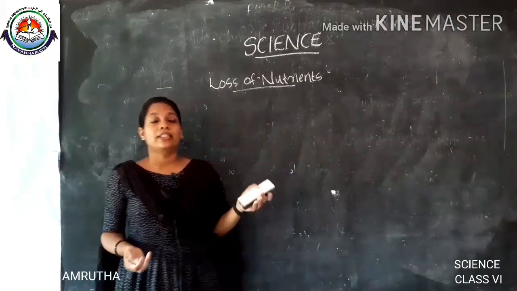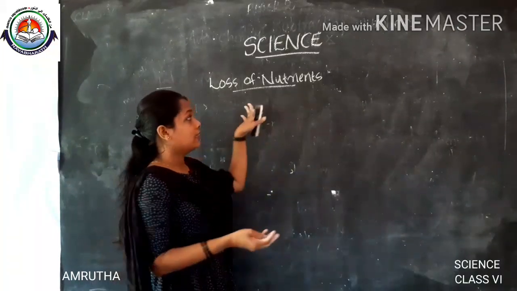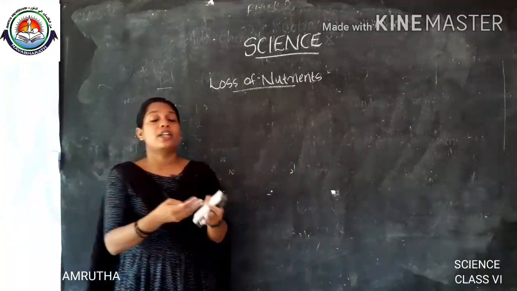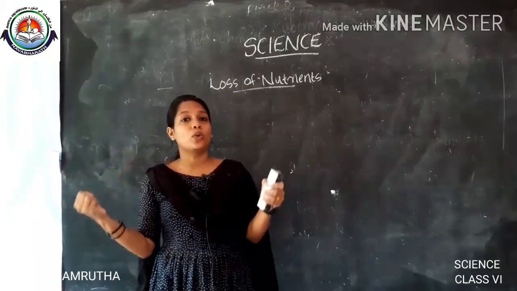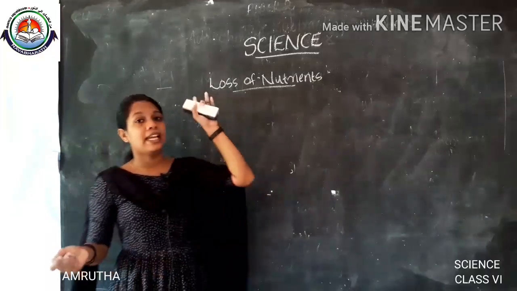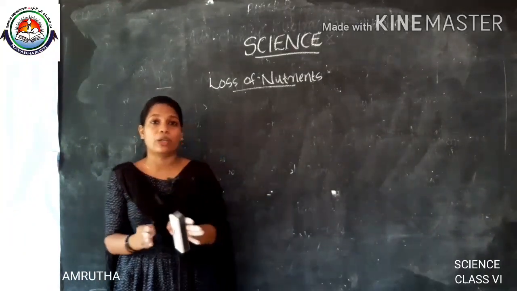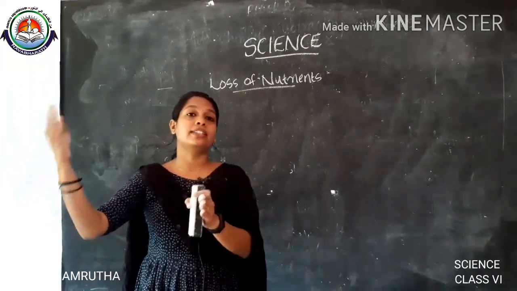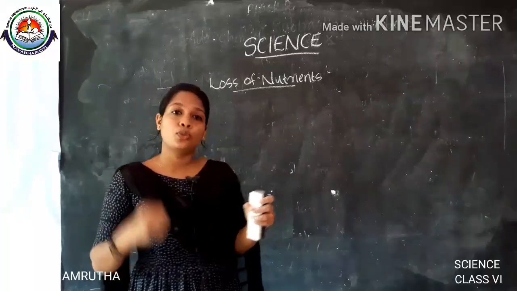When we add more quantity of water, the nutrients are drained off from the food items. So while cooking, only a sufficient quantity of water is required.